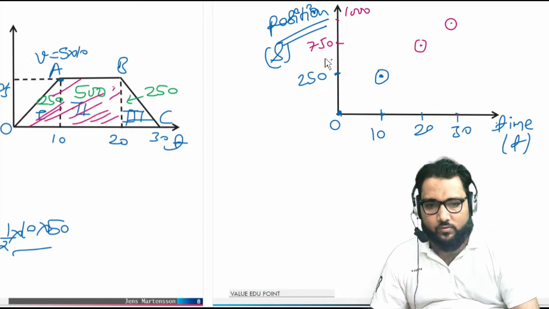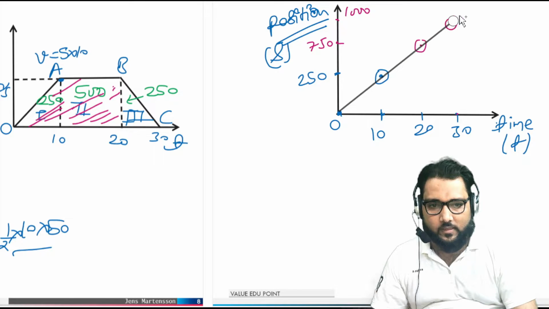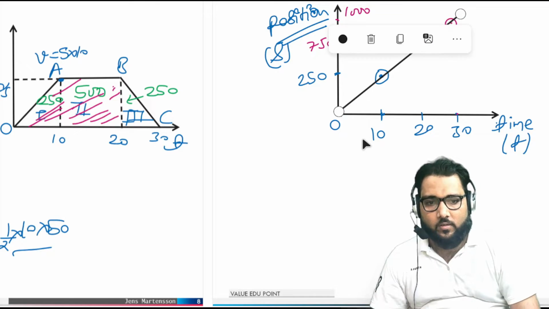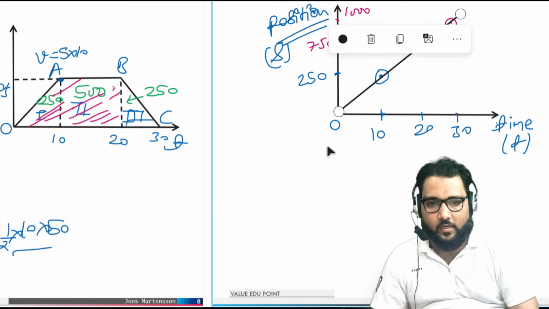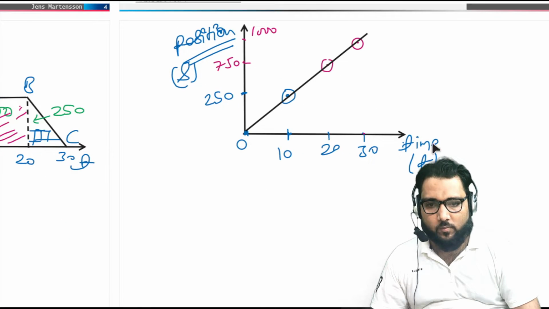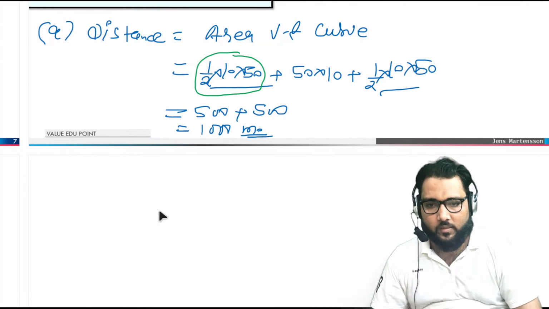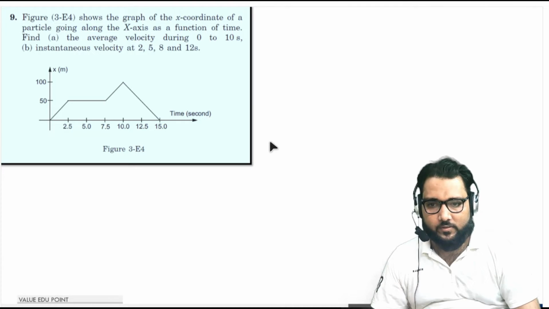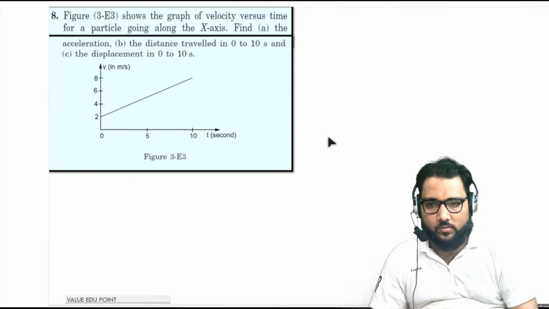Okay, and when you join these points, you will get a straight line. Okay guys, this is our position-time curve. Is it okay guys? Now for the next problem, that is problem number 8.